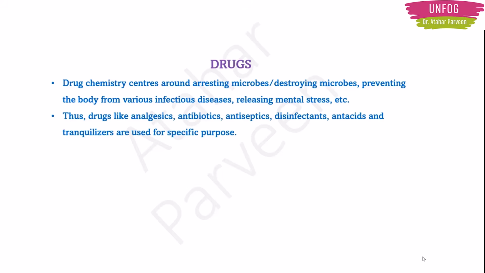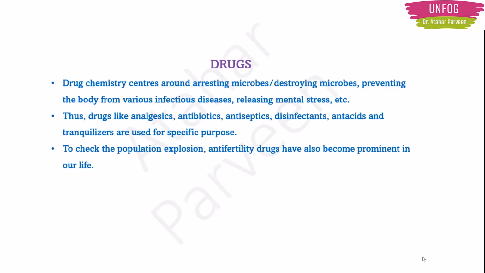Now examples: drugs like analgesics, antibiotics, antiseptics, disinfectants, antacids, tranquilizers are all types of drugs which are used for one specific purpose. For example, if you have fever, you will use an analgesic. If you have any infection, you will use an antibiotic. If you have any sepsis, you will use an antiseptic. Correct? If you have acidity, you use an antacid. If you have stress, you use a tranquilizer. It is like that. I'll talk about all this in more detail.